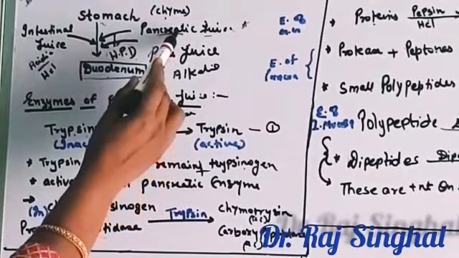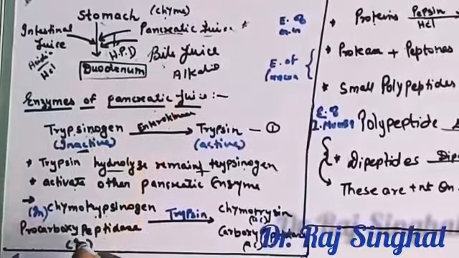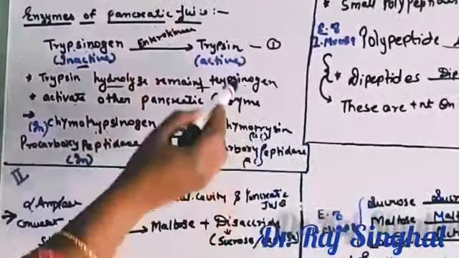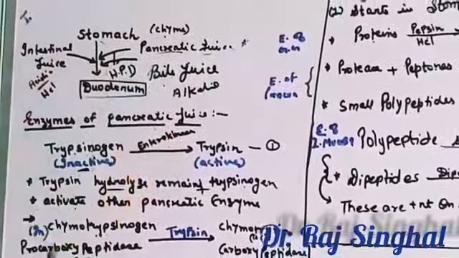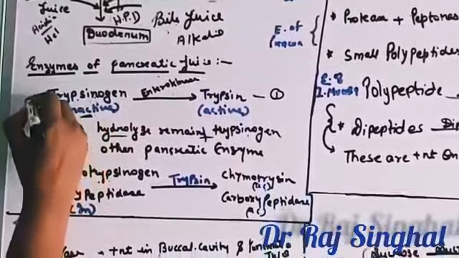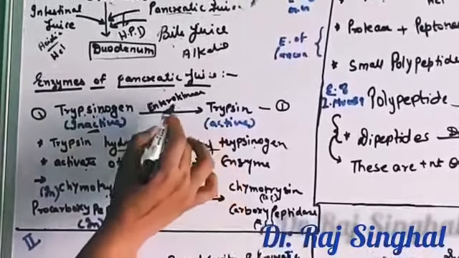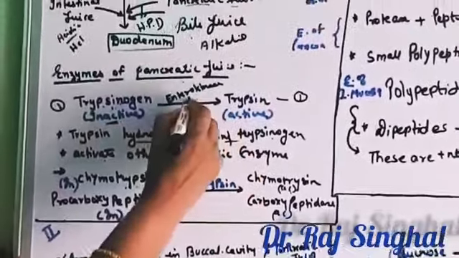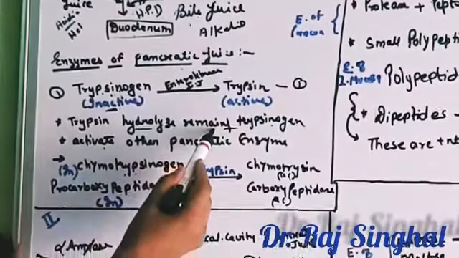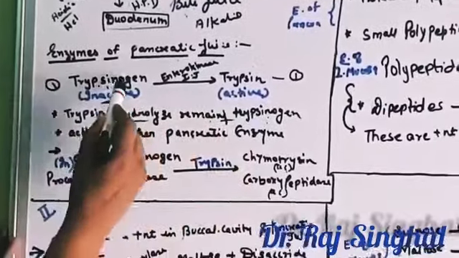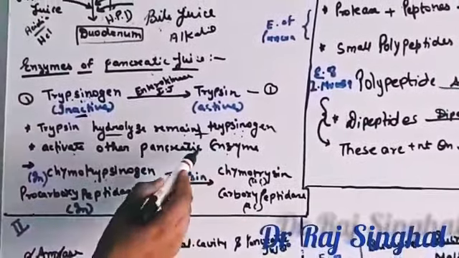Enzymes which are present in the pancreatic juice are in inactive form. These inactive enzymes are converted to active form by the alkaline medium produced by bile juice. These inactive enzymes are, first, trypsinogen, which is converted to the active form trypsin by enterokinase secreted by intestinal juice. This trypsin further hydrolyzes the remaining part of trypsinogen and activates other pancreatic enzymes which are present in